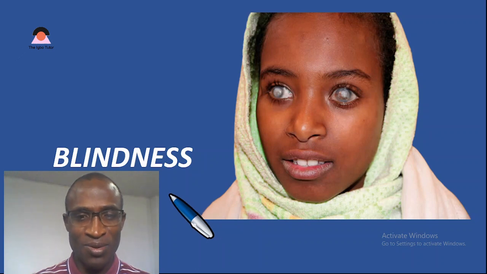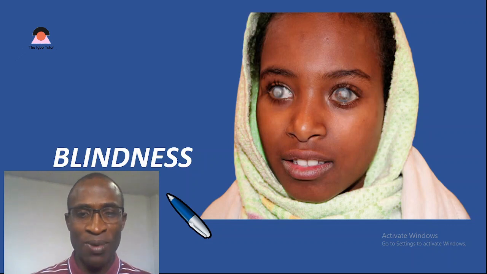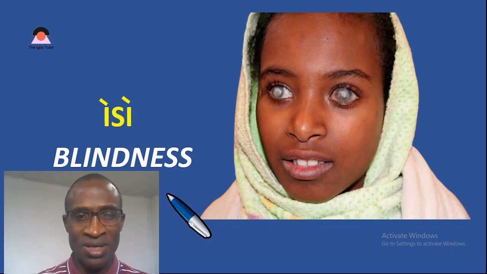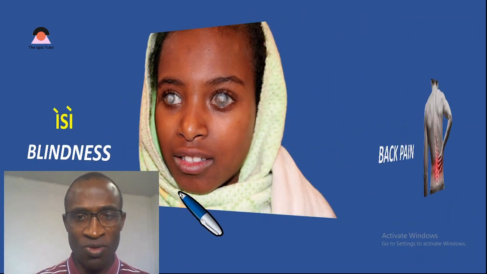Remember, we're treating Igbo names for various sicknesses we can find in the hospital or in our body. So let's begin right away. The first one we have, as you can see on the board, is blindness. So what do we call blindness in Igbo language? We call it EC. Please look at the tone mark because that will guide you to know the way it should sound. EC. Low tone. That's the first sickness we have here. Let's move on from here.